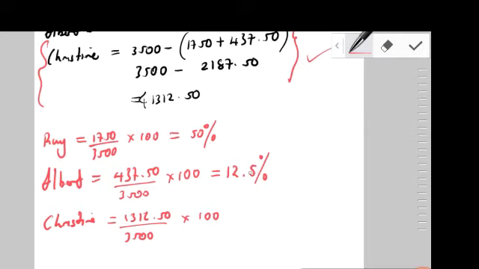That would have been 62.5. Subtracted from 100, you get 37.5. But just to confirm, let's go on the calculator: 1,312.50 divided by 3,500 multiplied by 100. Clearly that's 37.5%.